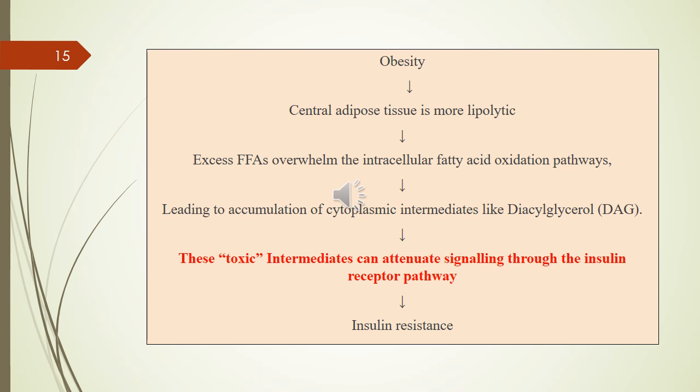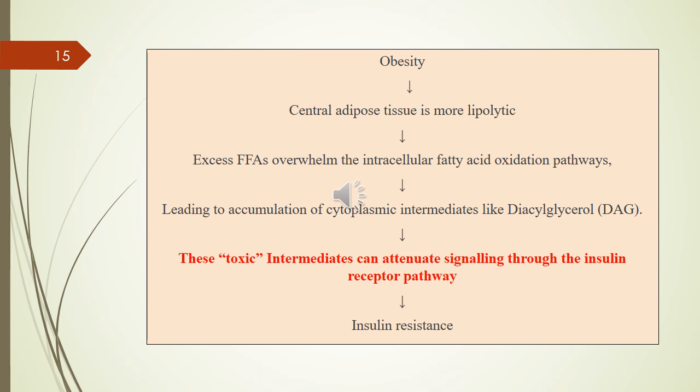So the central adipose tissue converts into free fatty acids, and obese persons have an excess of free fatty acids in their blood. This free fatty acid will convert into diacylglycerols, which go into the target organs, that is the liver, the smooth muscles, and the adipose tissues. The receptors of insulin are present on these target organs.